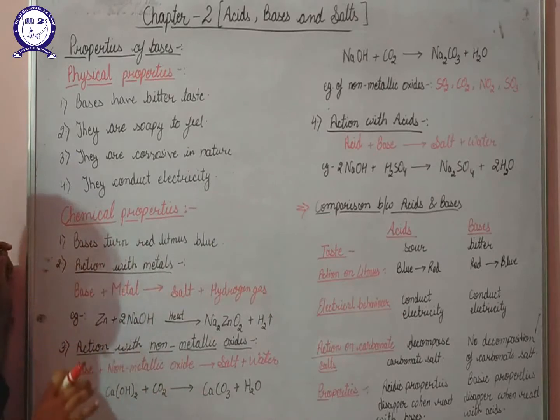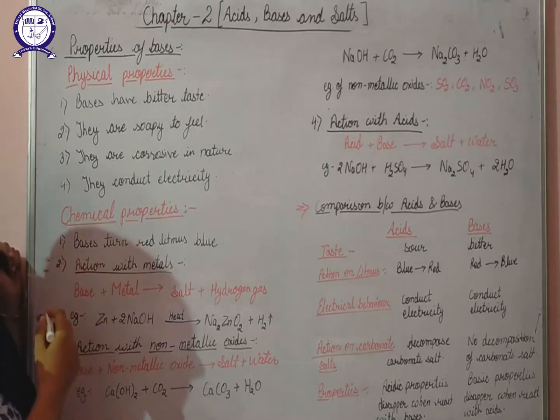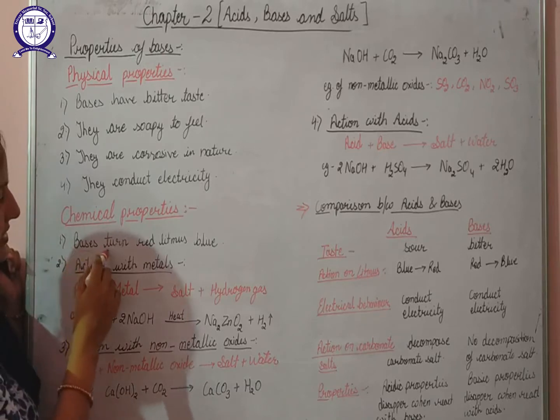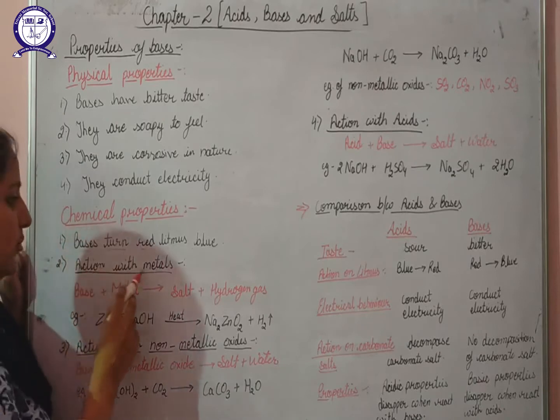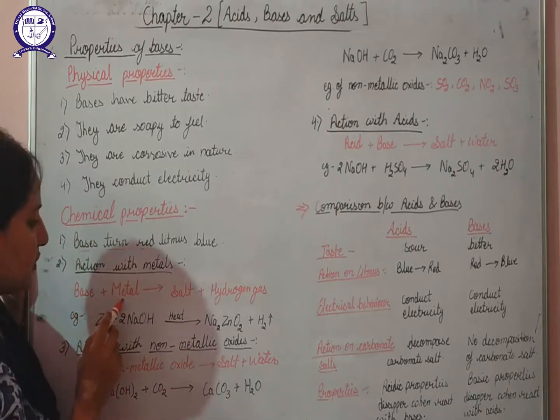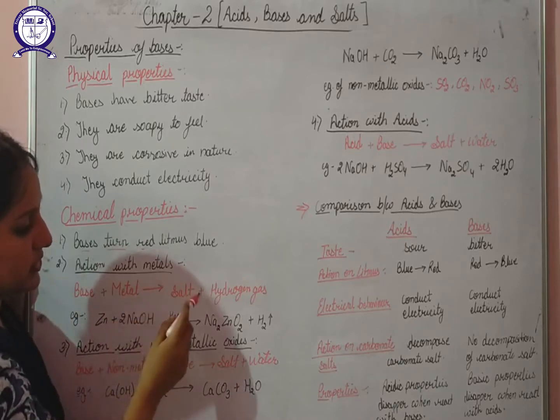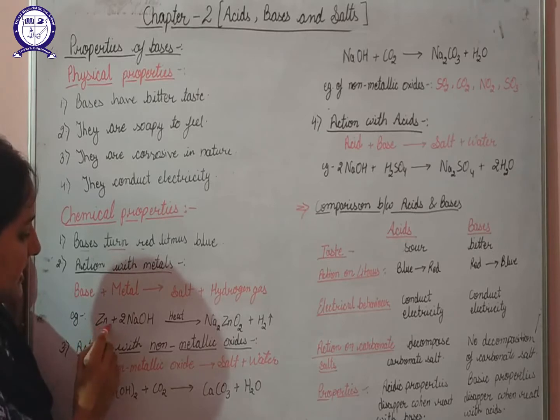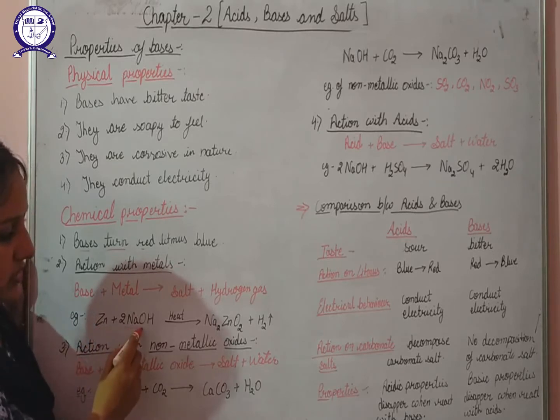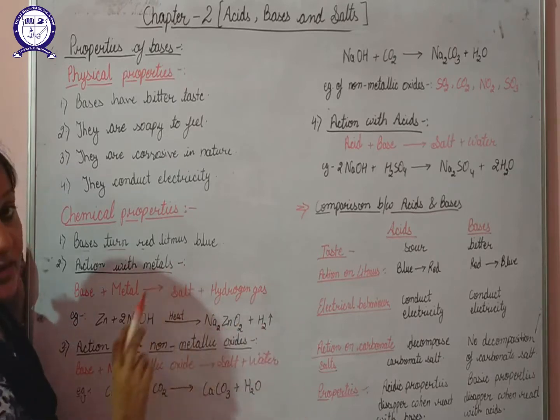Next is the chemical properties of bases. First property is the action on litmus. We all know that bases will turn red litmus to blue. Next is action with metals. Whenever bases react with a metal, they will give the salt of that particular metal and hydrogen gas. For example, when zinc reacts with sodium hydroxide, this will give you sodium zincate and hydrogen gas will be evolved.